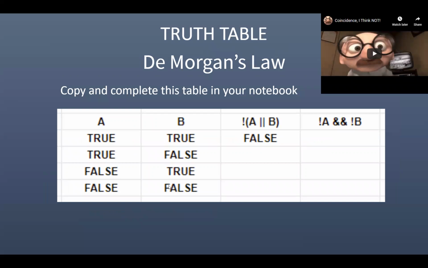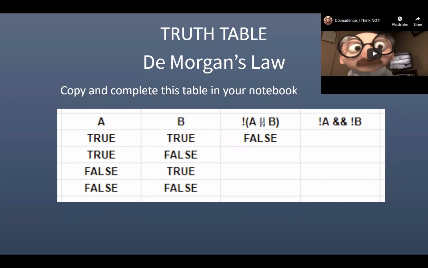So now we're going to move on to something called De Morgan's law and something called a truth table. What we have here is a truth table. I got some columns. I got a variable A, which is true, true, false, false. That has all possibilities of A. And I got a variable B, true, false, which means I have all possible combinations of A and B. So you can see that when I have the two paired together, there'd be 4 combinations: true, true, true, false, false, true, and false, false. So these are all the possible combinations of A and B that are Boolean values.